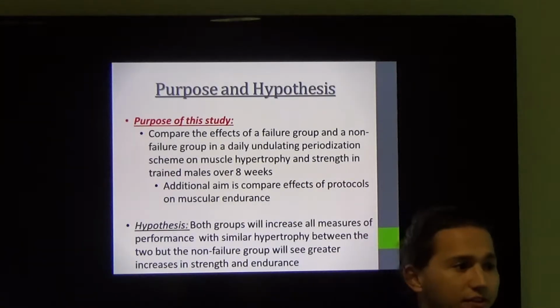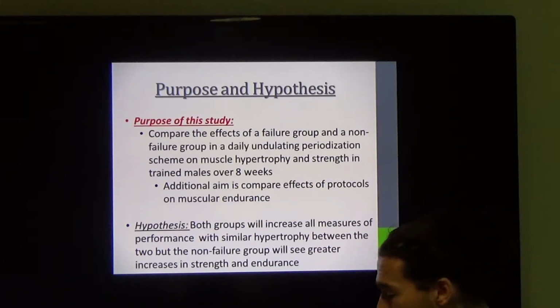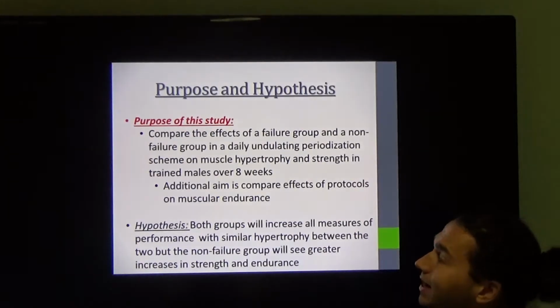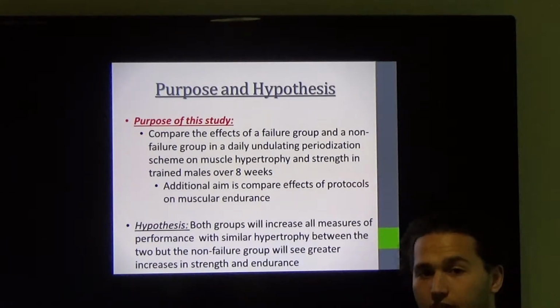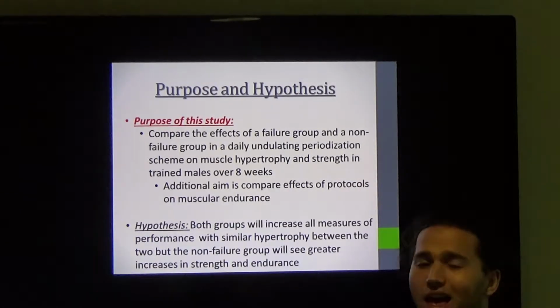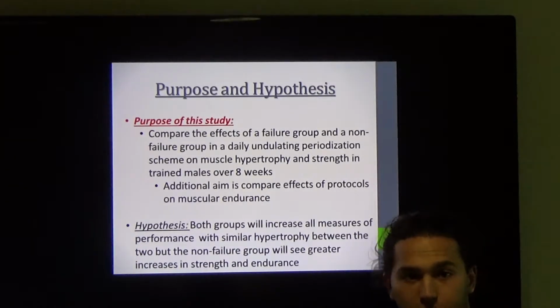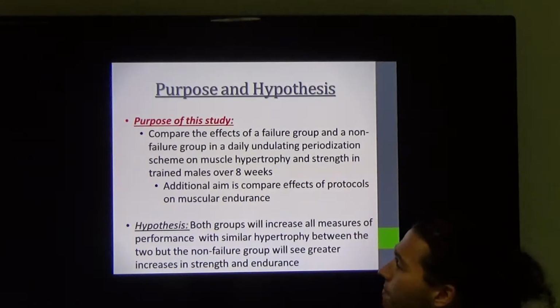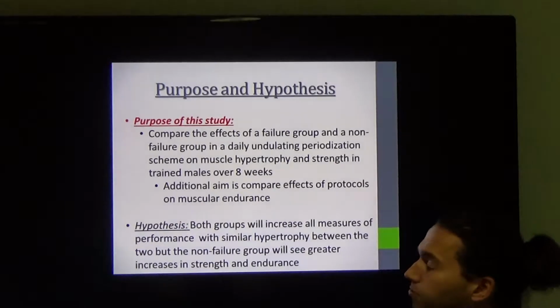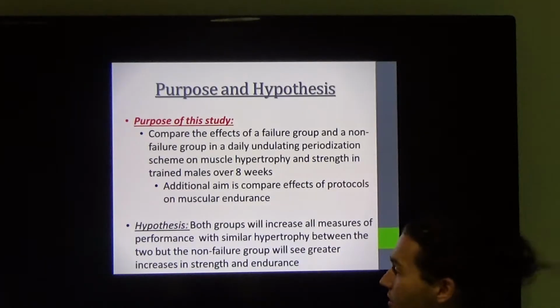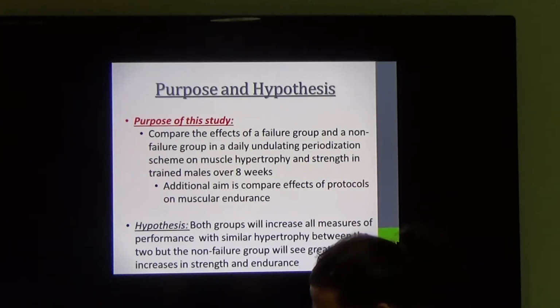So the purpose and hypothesis of why we're here today is to compare the effects of a failure group and a non-failure group in daily undulating periodization scheme on muscle hypertrophy and strength in trained males over 8 weeks. And an additional aim is to compare the effects of the protocols on muscular endurance. Our hypothesis is that both groups will increase all measures of performance with similar hypertrophy between the groups, but the non-failure group will see greater increases in strength and endurance.